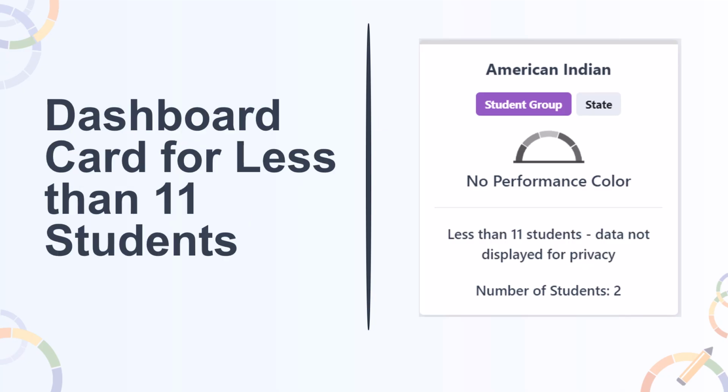And a very small denominator, fewer than 11 students in the current or prior year, will have no data reported on the dashboard card to protect students' privacy. In this final sample card, the American Indian student group is selected and displays no performance level, a grayed out gauge, and no data on chronic absenteeism. The number of students or N size is 2. Similar to other cards, there is an option to select the student group or compare it to the state student group results.